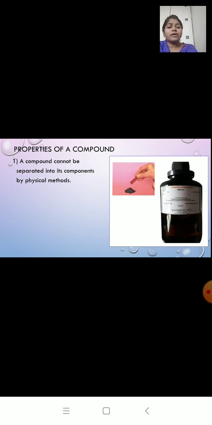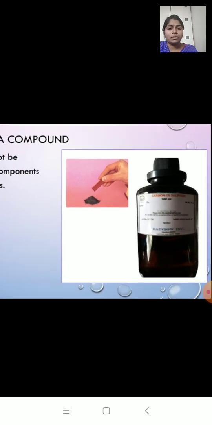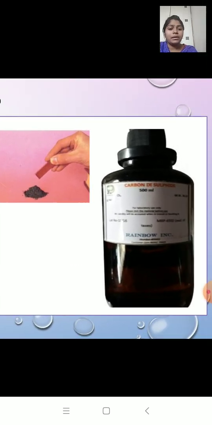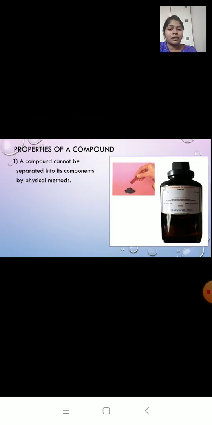Now, if I use a solution called carbon disulfide, and I add this solution to the compound, what will happen? Neither sulfur nor iron will dissolve. So no reaction takes place. So when you add carbon disulfide, no reaction takes place in the compound.